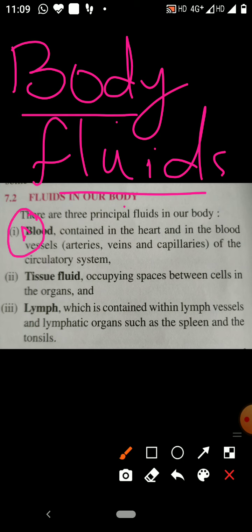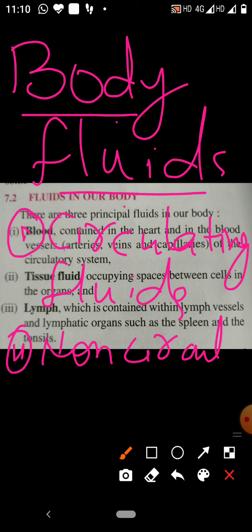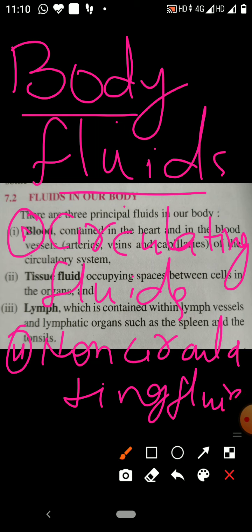One is circulating fluid and the other is non-circulating fluid. So these two types of fluids are present, circulating and non-circulating.